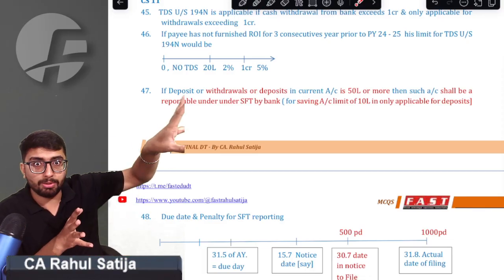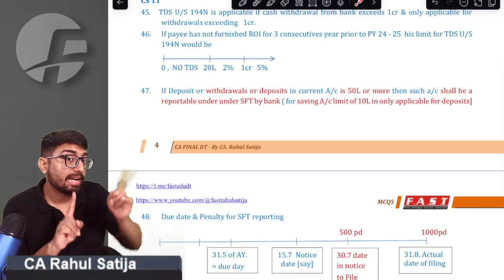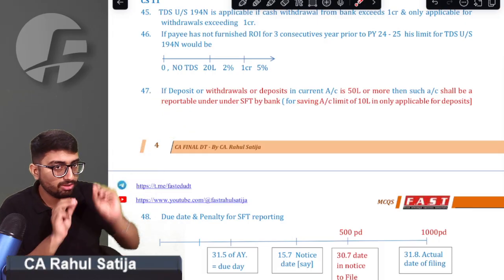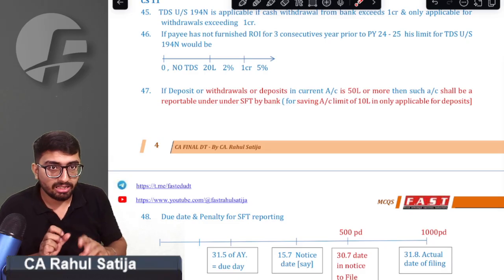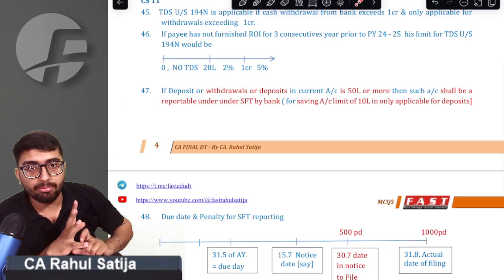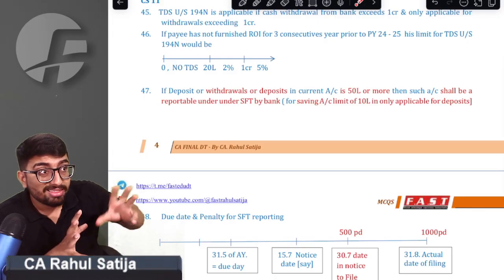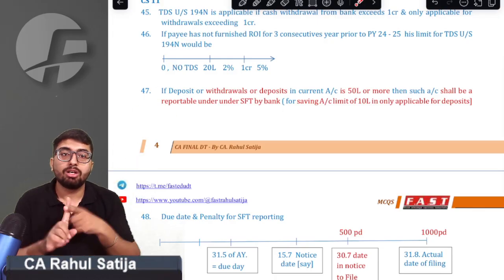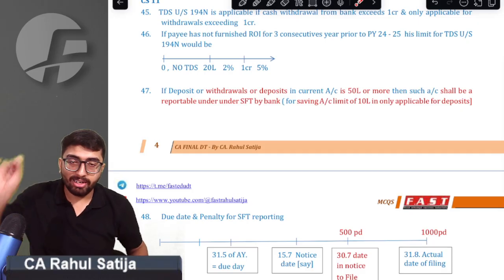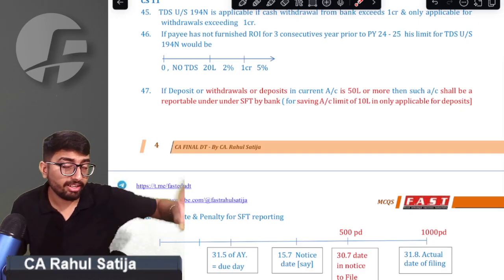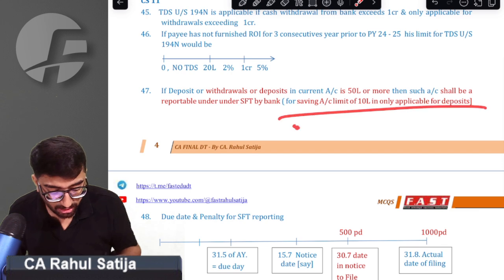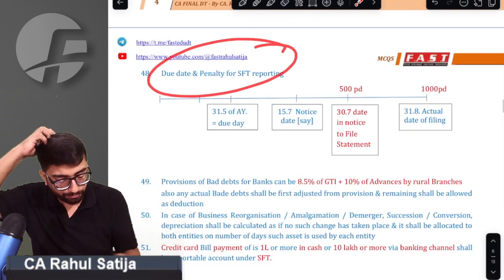Similarly, if you hold a savings account, in savings account the limit is 10 lakh, not 50 lakh. First of all, the limit in savings account is 10 lakh, not 15 lakh. Second thing, whenever you deposit any sum in your savings account, always remember that the limit is only for deposits, no limit for withdrawal. Your account will be reportable only when you deposit exceeding 10 lakh rupees. Otherwise, it will not be a reportable account.